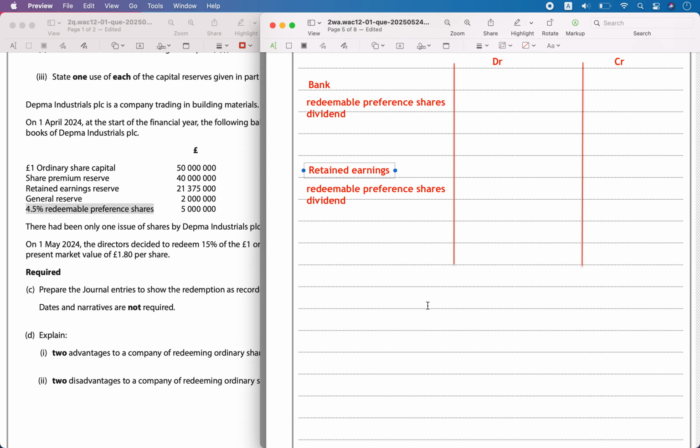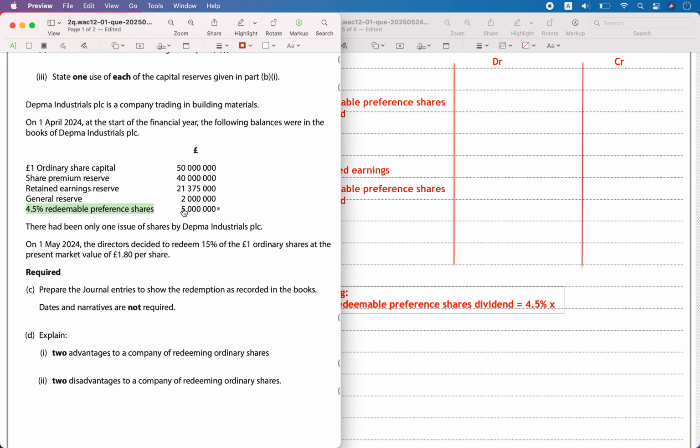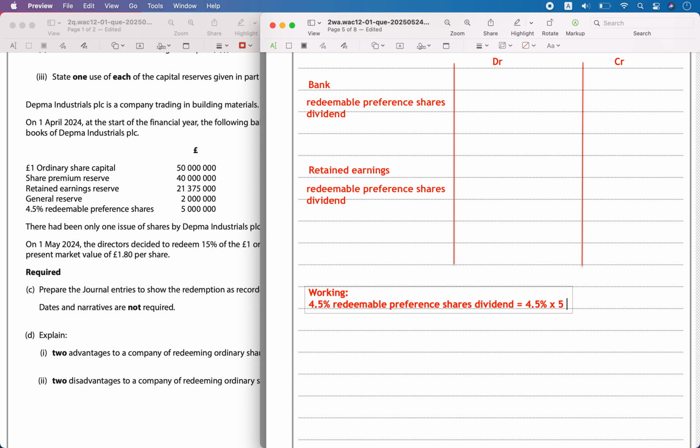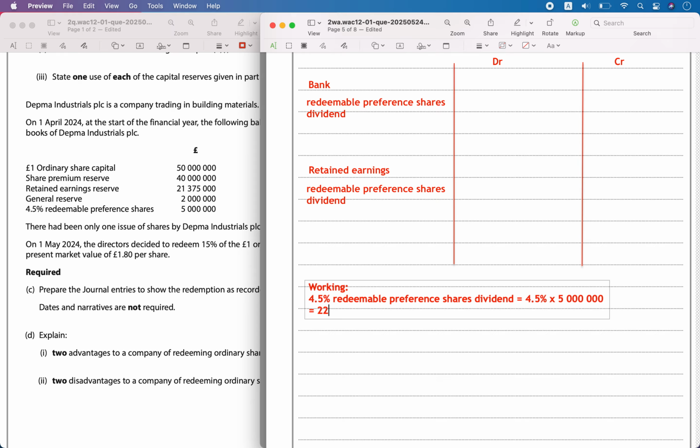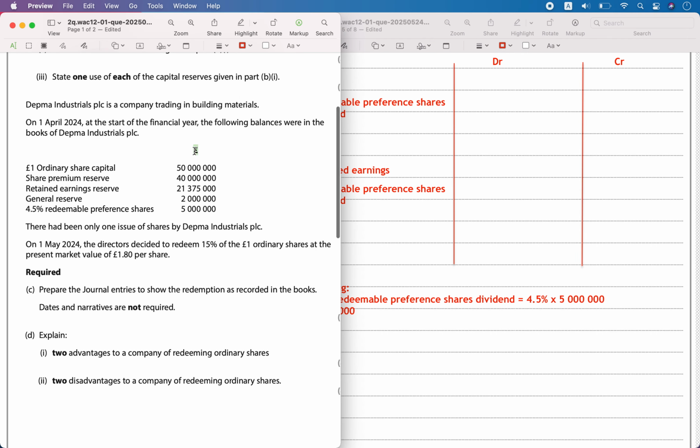So 4.5% of redeemable preference share dividend will be given. Preference share value is 5 million, and 4.5% of 5 million is going to be equal to 225,000 pounds.